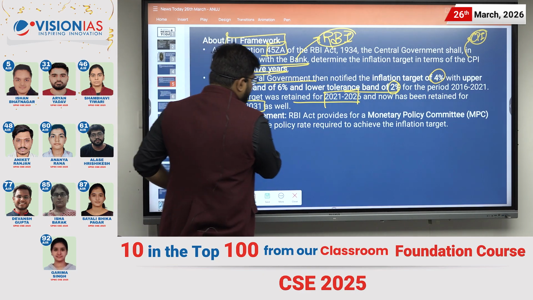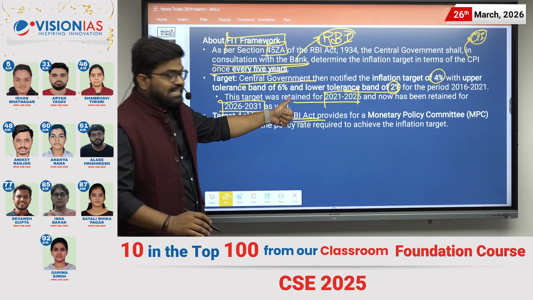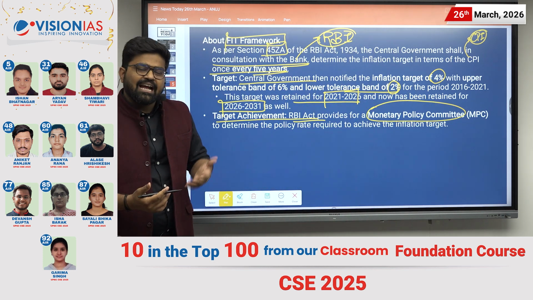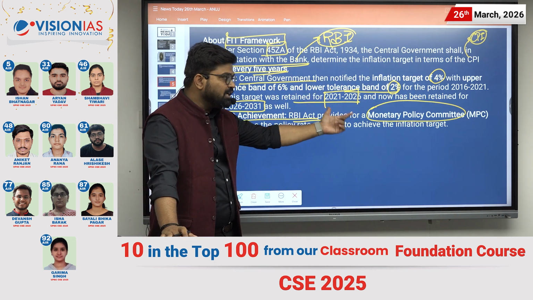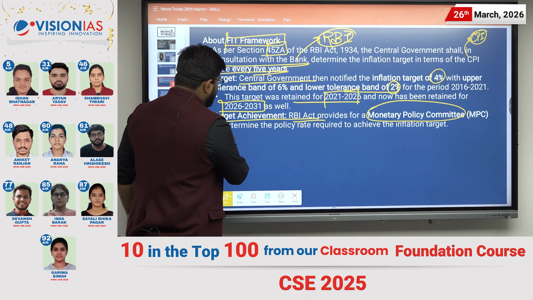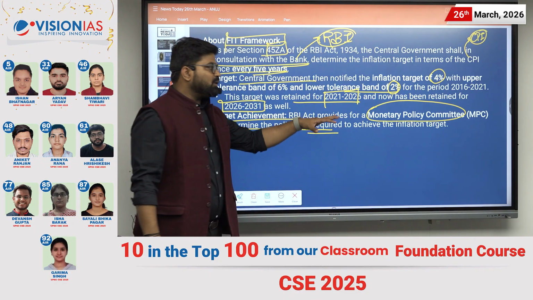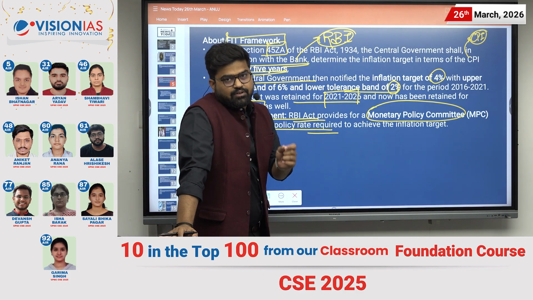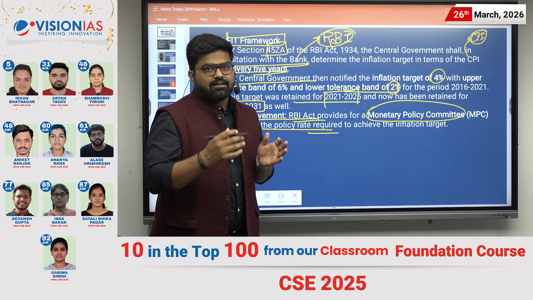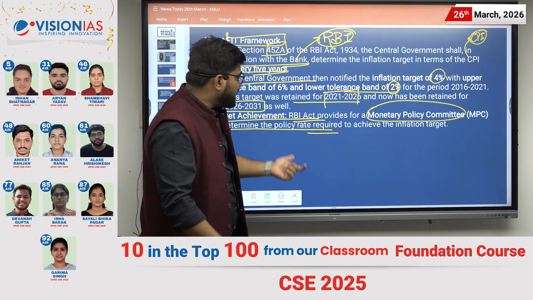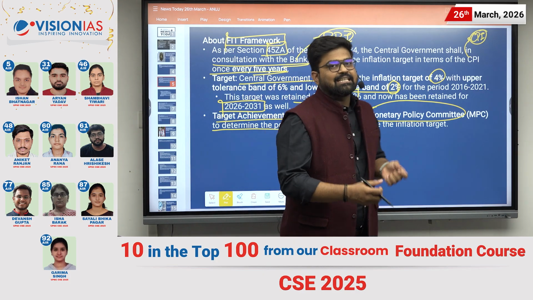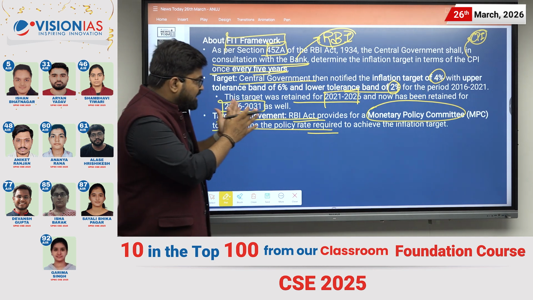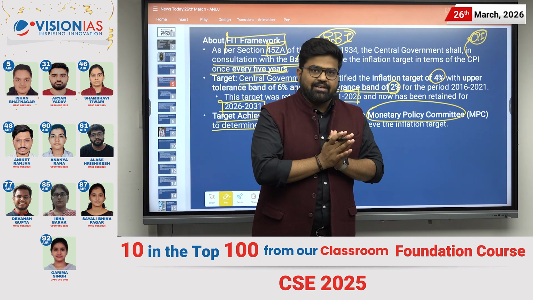The RBI Act provides for a monetary policy committee. We will be discussing this committee in the next slide, and there is a PYQ which was directly asked on this committee. This committee determines the policy rate required to achieve the inflation target. Basically, in inflation, there can be a shortage of products, or there can be high money in the market. So by using various monetary policies, RBI can manage the money in the market to keep inflation in the range from 2% to 6%.